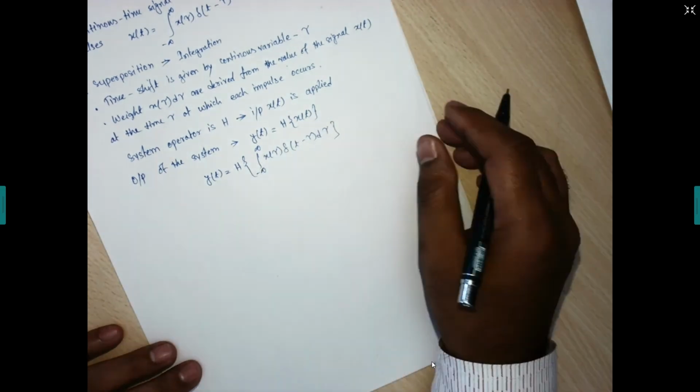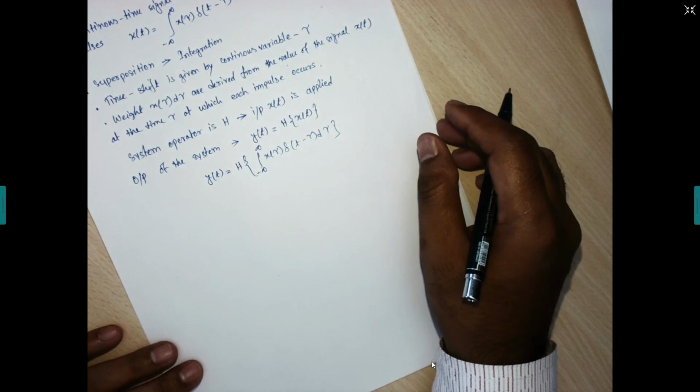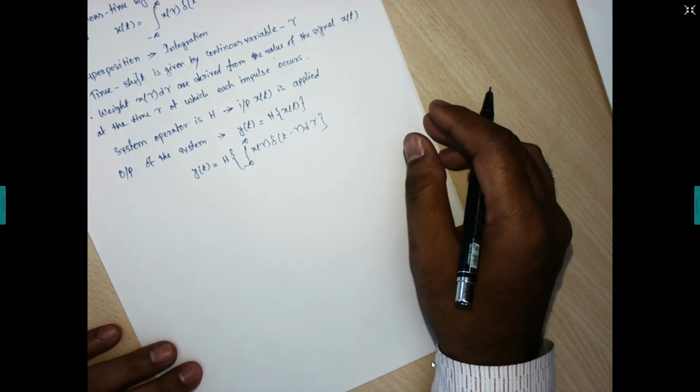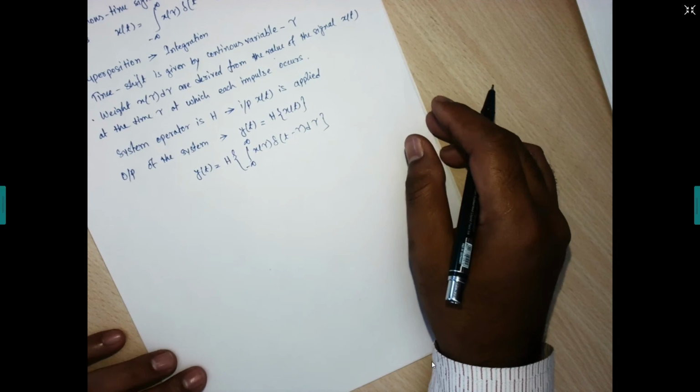Now we are going to apply the linearity property and the time invariance property, because our system is linear as well as time invariant.